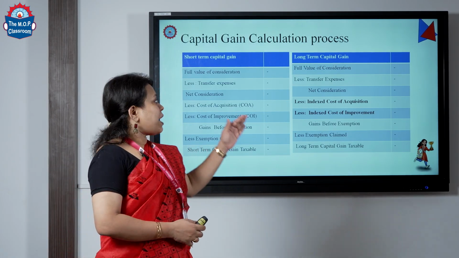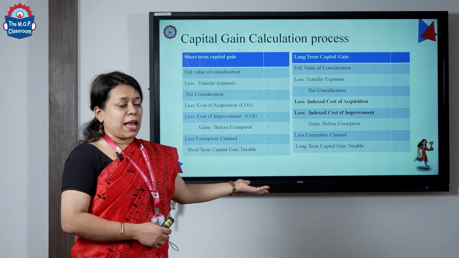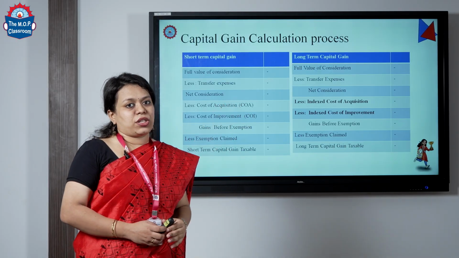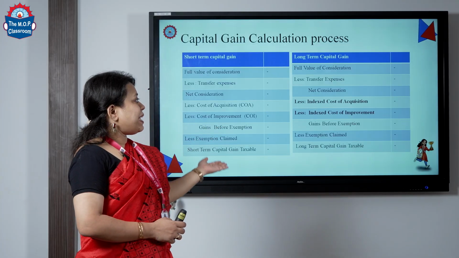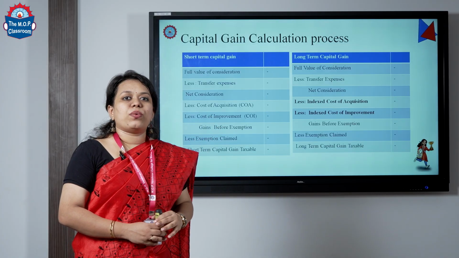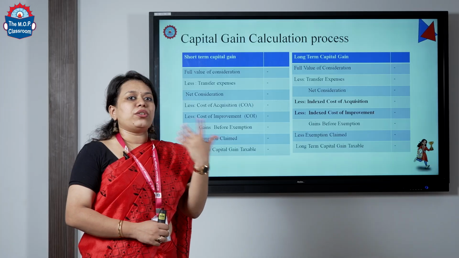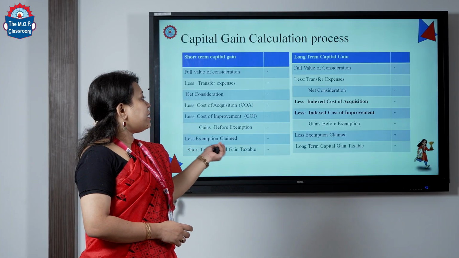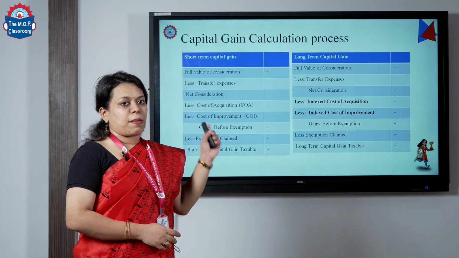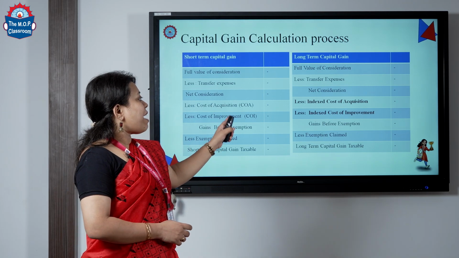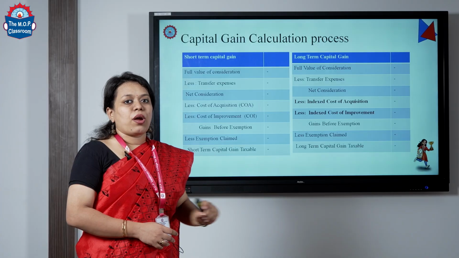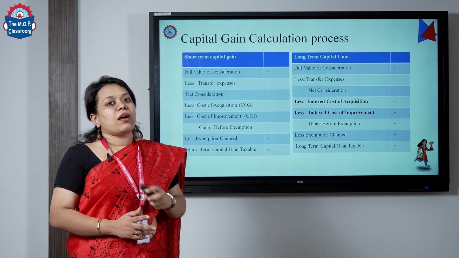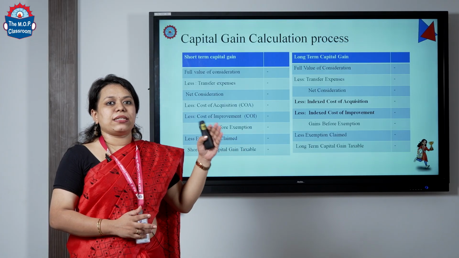Similarly, calculating taxable long term capital gain is again the same way: full value consideration, which is your sale price, less transfer expenses, which are the expenses incurred during your transfer, and you will get your net consideration. And then over here there is a difference compared to short term. You will have indexed cost of acquisition. Indexation is done because your asset might have been purchased earlier, let us say in 1990 or so.